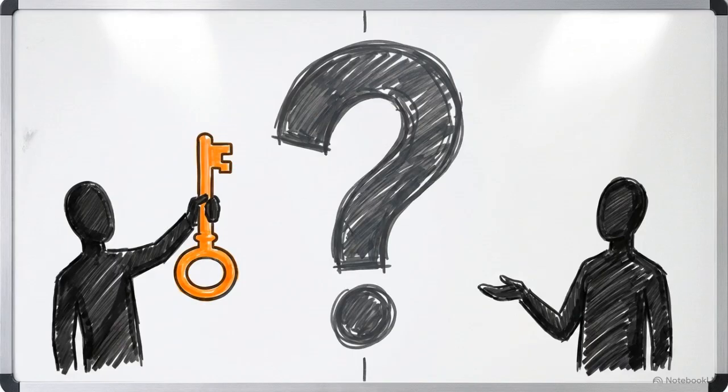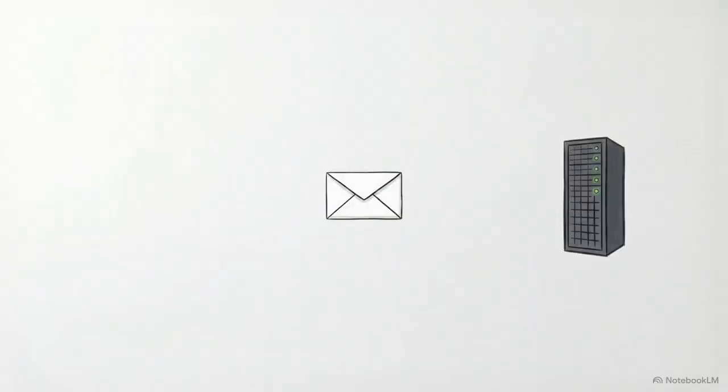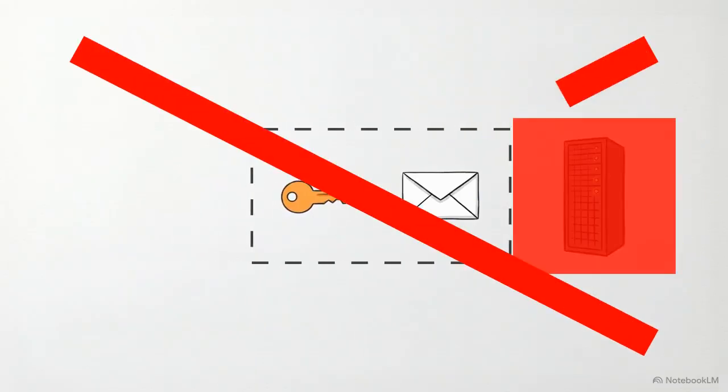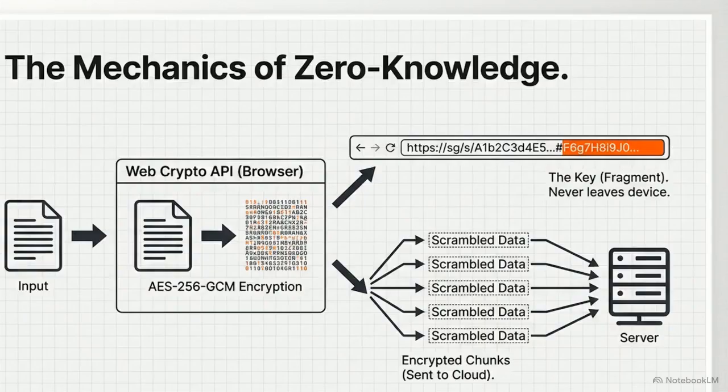This brings us to the next major architectural problem. If the server doesn't possess the key, how does the sender seamlessly transmit that exact key to the recipient? The obvious instinct might be to simply bundle the key alongside the encrypted payload during the upload, but doing so would immediately compromise the blind server by handing it the key. The protocol solves this by decoupling the key from the payload, exploiting a strict rule of web browser routing using the URL hash fragment. This fragment is the portion of a web address following the pound symbol.